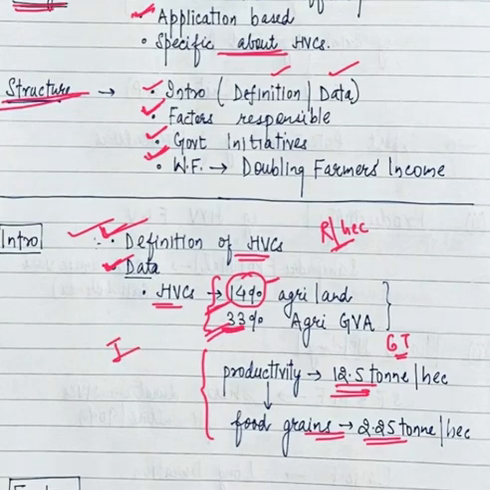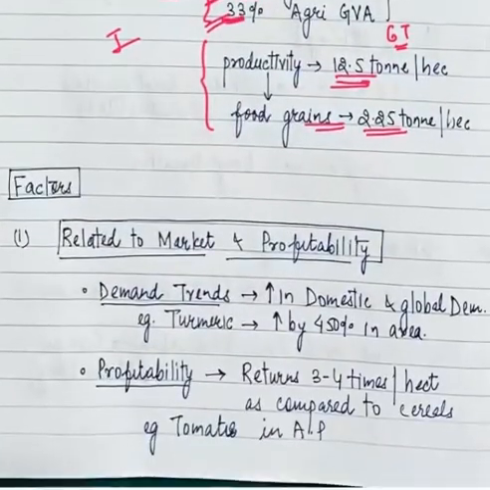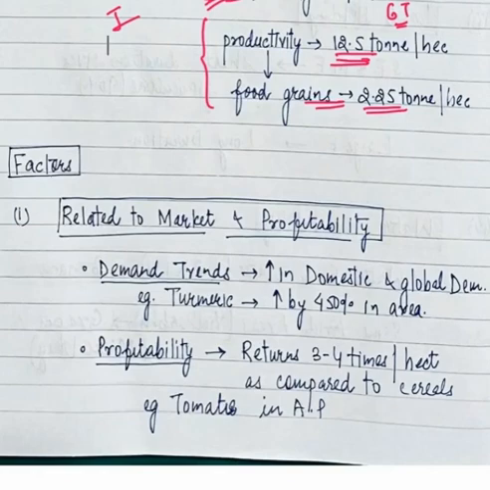Let's now move to the body part. Let's understand the factors which would decide. First factor will be related to market and profitability. Why would a farmer go towards high value crops? First, he will focus on demand. If there is a demand, he would go.